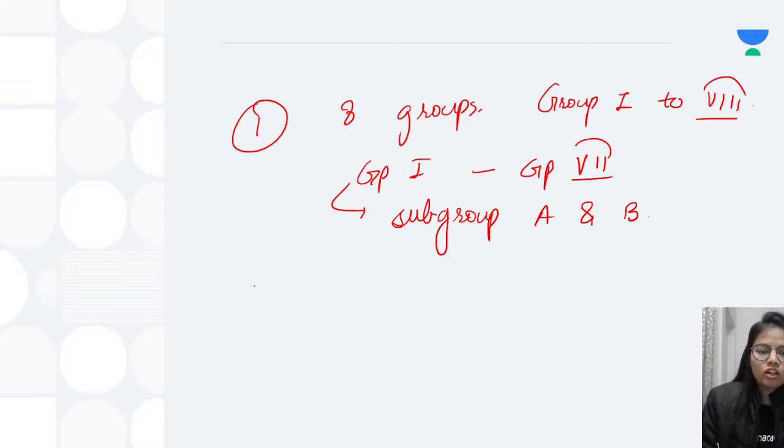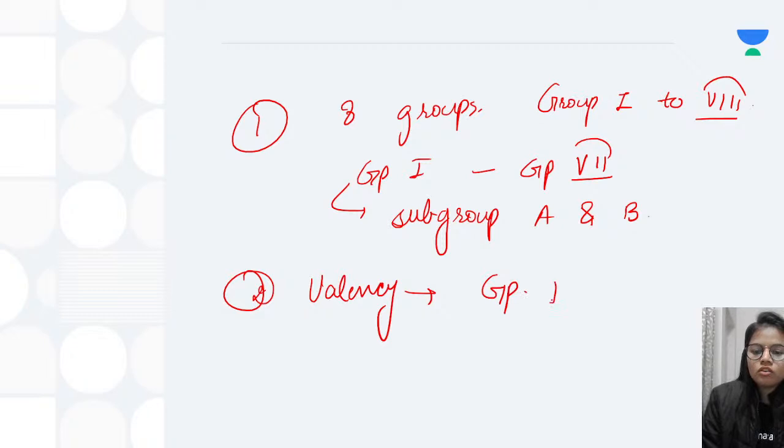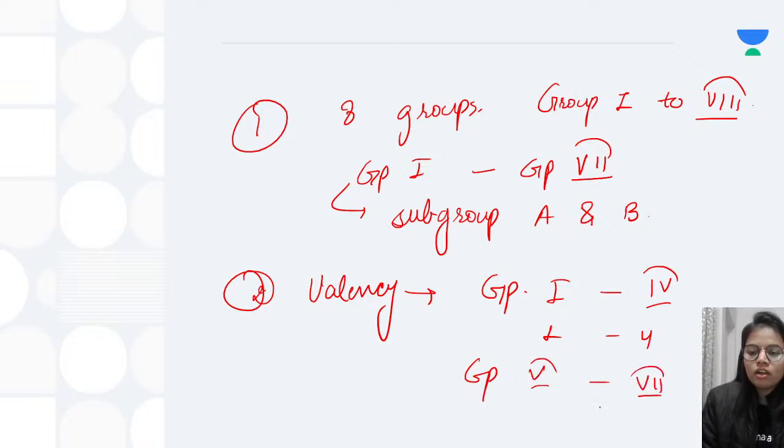Now, talking about the valency: from group 1 to group 4 the valency was 1 to 4 accordingly, and from group 5 to 7 it was 8 minus the group number.